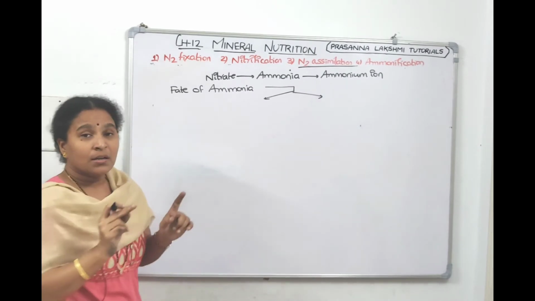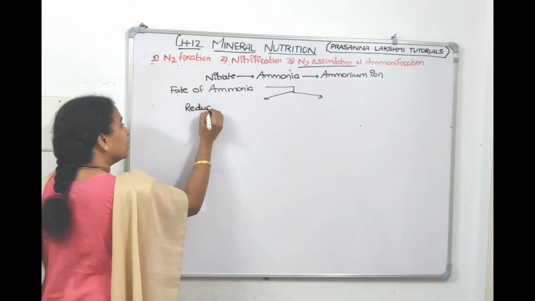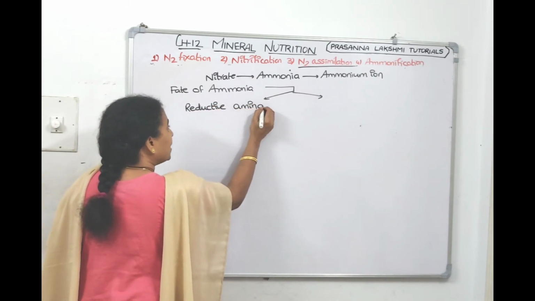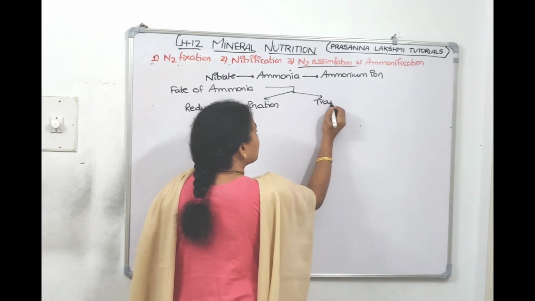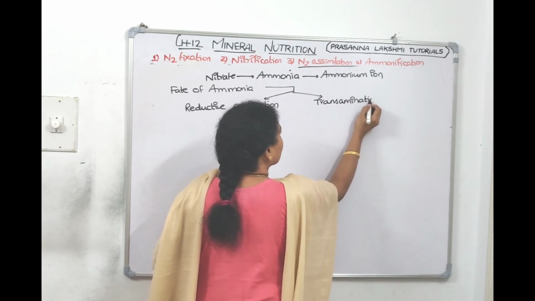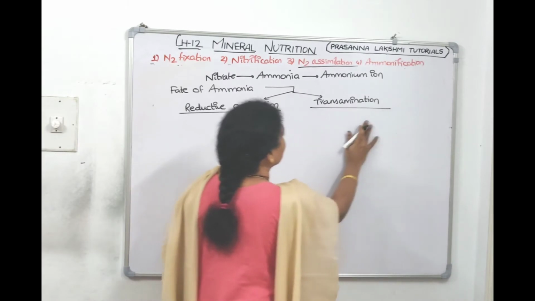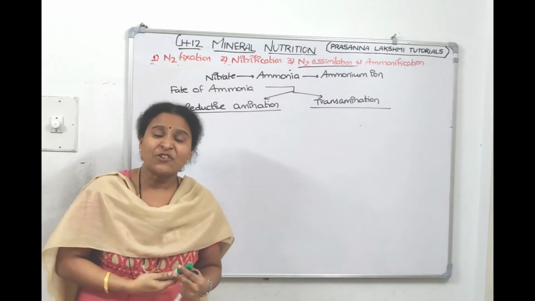The first one is called reductive amination, and the second is called transamination, right, children? Reductive amination and transamination. In reductive amination, take a keto acid.